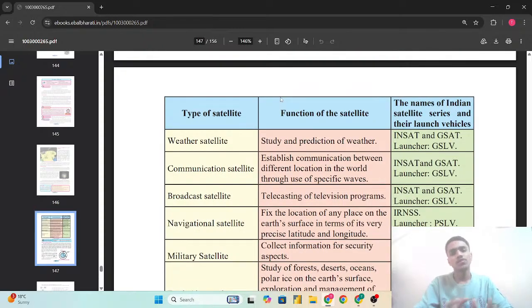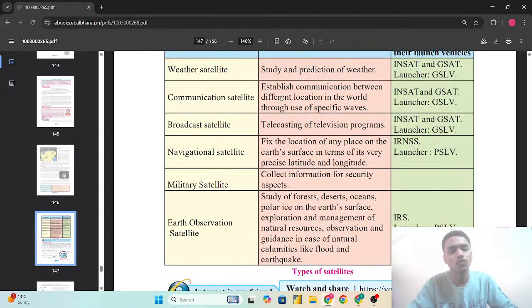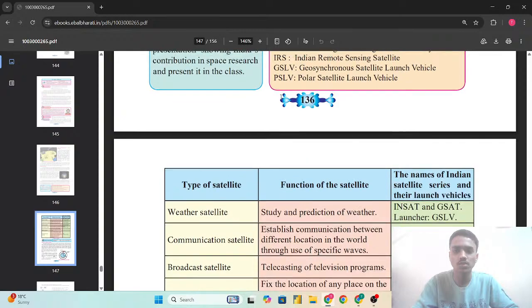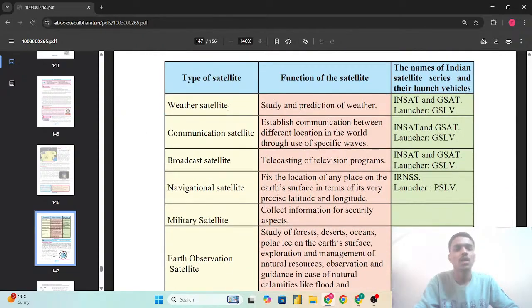So there are various different types of satellites which we can see in this chart. The type of the satellite, function of the satellite, the names of the Indian satellite series and their launch vehicles are given here. So the first one is the weather satellite, for the study and prediction of the weather. The series is INSAT and GSAT, and the launcher used is the GSLV, the Geosynchronous Satellite Launch Vehicle.